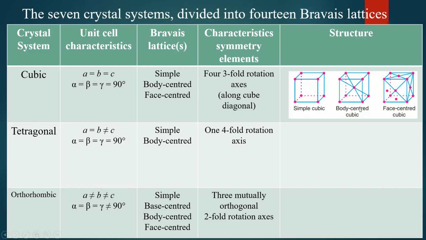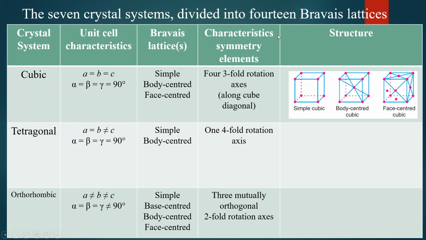Third one is face centered cubic, the cube containing a lattice point at each corner, 8 corners, and 6 lattice points placed on its faces. So cubic structure has 3 Bravais lattices: simple, body centered, and face centered.